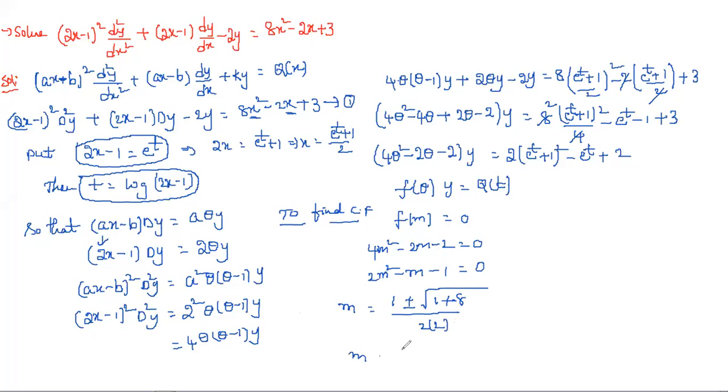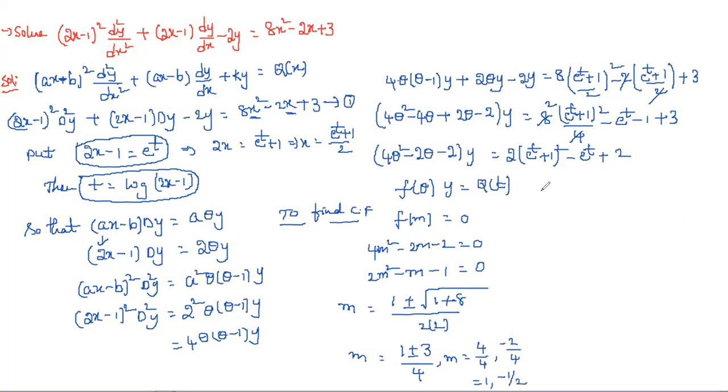So here we have m is equal to minus b, which is nothing but minus of minus 1, so 1 plus or minus square root of b square minus 4ac, so minus 4 into 2 into minus 1, that is plus 8. So b square is 1 plus 8, which is 9, and the square root is 3, divided by 4. And then m is equal to, simply we can write, 1 plus 3, that is 4 by 4, and next one, 1 minus 3 is nothing but minus 2 by 4. So this is equal to 1 comma minus 1 by 2.